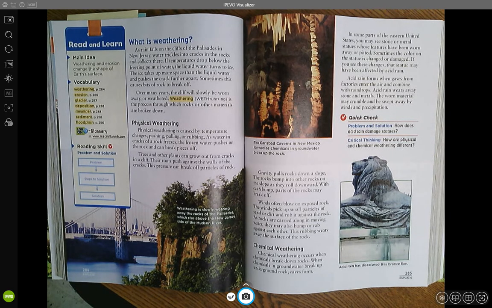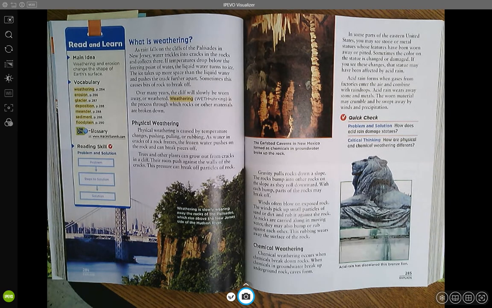Acid rain forms when gases from factories enter the air and combine with raindrops. Acid rain wears away stone and metals. The worn material may crumble and be swept away by winds and precipitation.